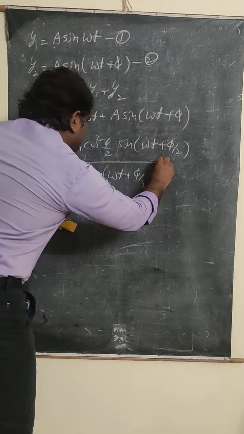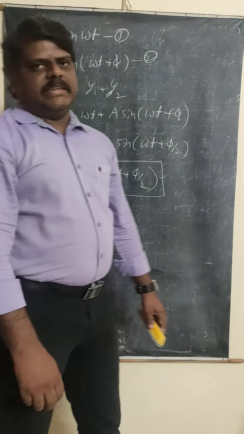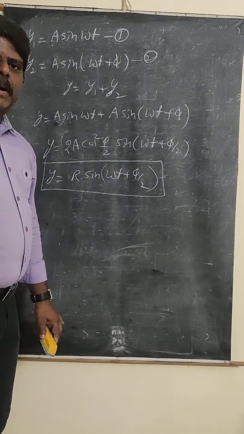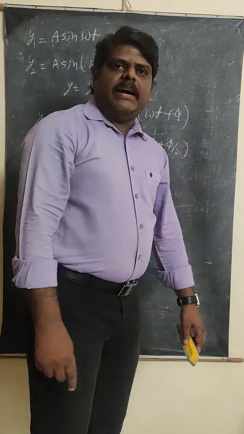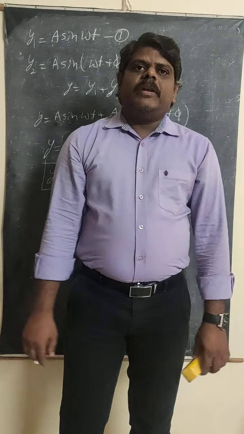This is the resultant displacement when the two light waves are superimposed on each other. y is equal to R sin omega t plus phi by 2. So this R is the resultant amplitude, because when the two light waves are superimposed on each other, the resultant amplitude changes.